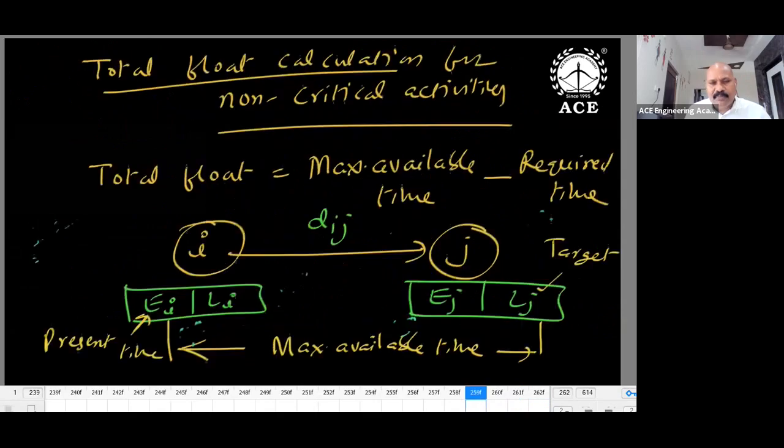So with an example you can understand. The total float calculation, how do you estimate? Available time minus required time. For any activity, how to get the available time? This is the target, LJ target. Starting time is EI. The difference is nothing but available time. LJ minus EI is nothing but available time.